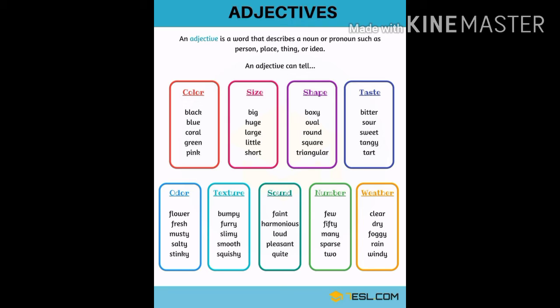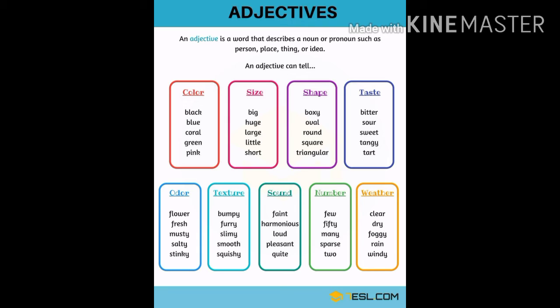So if something is given regarding that noun or the pronoun, meaning we are modifying, describing or adding something to the noun or the pronoun, then those words are adjectives. If you see any word before the noun or the pronoun, it is describing that particular noun or pronoun.